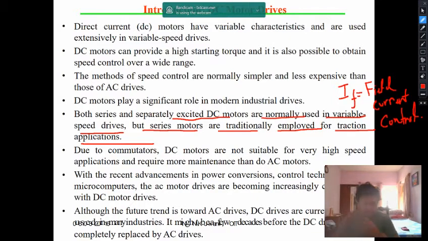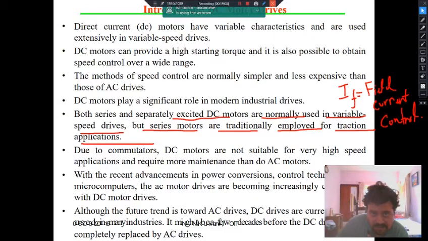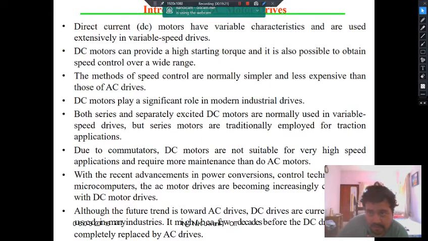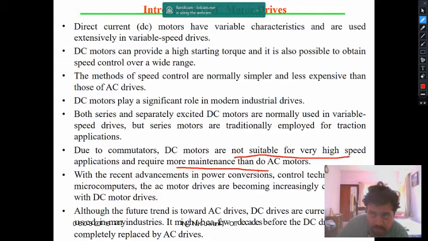So this is to some extent not suitable for very high speed applications that the AC motors do.